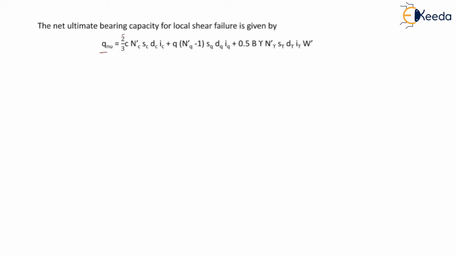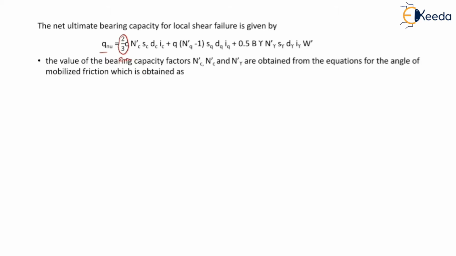So here we have taken 2/3 of cohesion, that is mobilized cohesion, plus q into Nq dash minus 1 Sq Dq Iq plus 0.5 B gamma N gamma Sgamma D gamma I gamma into W dash. So here the value of bearing capacity factors Nc dash, Nq dash and N gamma dash are obtained